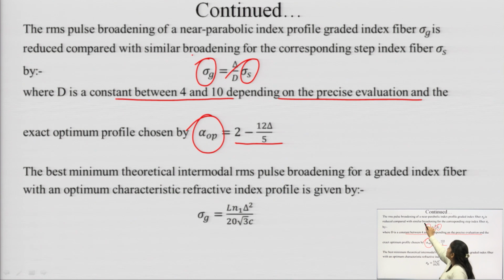We have to remember this formula, where the pulse broadening in the gradient index fiber with the near parabolic profile is equal to this one.